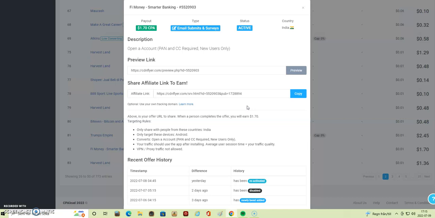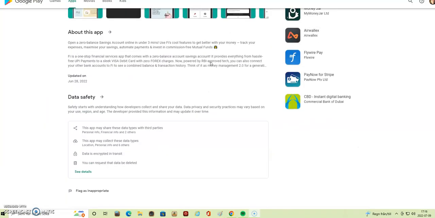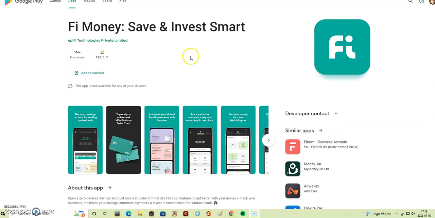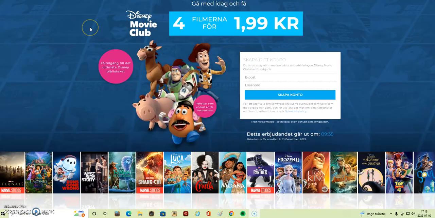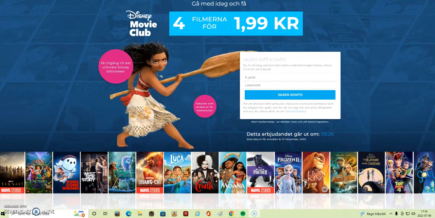But let's check out the preview offer here, the sales page. This is just a standard information page, but we're going to go to the page now where you find your affiliate link and go to that page instead. I'm living in Sweden, so I got to another page, but we're going to have a look at another offer so you see how it works.